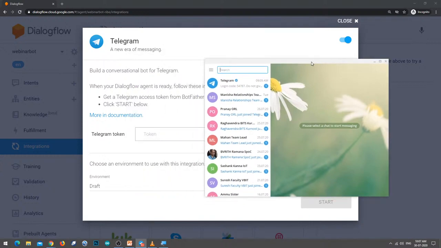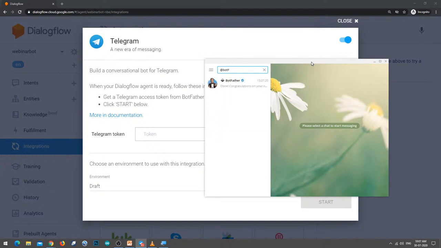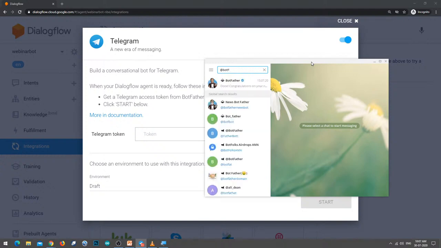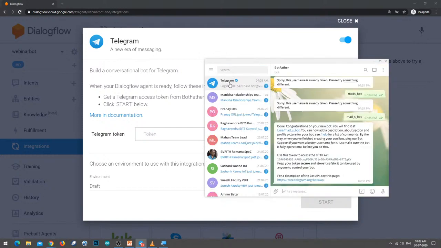Here I will search for BotFather. The BotFather API on Telegram is used to create chatbots. If you search @BotFather, you will get this BotFather. BotFather is an API which is used to create chatbots on the Telegram app. The chatbot was designed on Google Cloud API and we are just deploying it here. By using this BotFather API on Telegram, we have to generate the Telegram token, and also create a chatbot here.